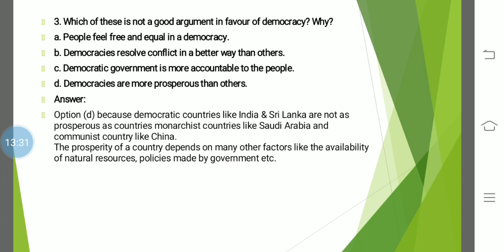No. And here they have given an example, because democratic countries like India and Sri Lanka are not as prosperous as monarchist countries like Saudi Arabia and communist countries like China. Yes, because in terms of economy, China and Saudi Arabia are doing much better than India. Sri Lanka, you know the current situation, being a democratic country, what downfall of economy they are going through. So you cannot just come to a conclusion. You have to analyze.